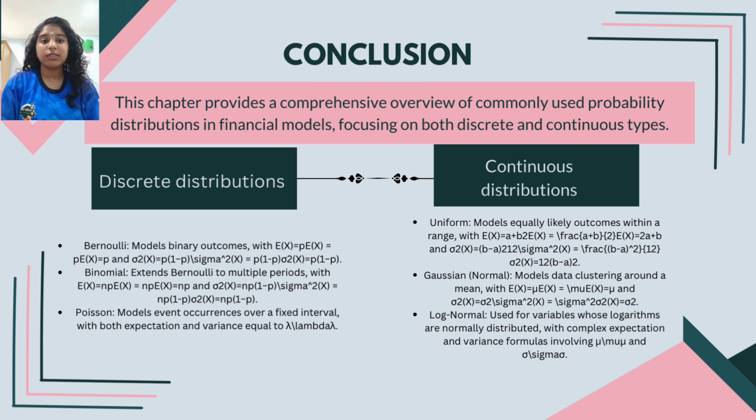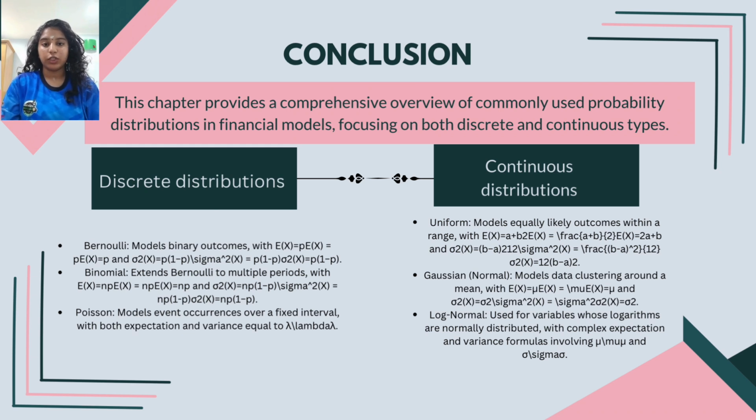Binomial extends Bernoulli to multiple periods with expectation E(X) equals np and variance sigma squared of X equals np times 1 minus p. Poisson models event occurrence over a fixed interval with both expectation and variance equal to lambda.